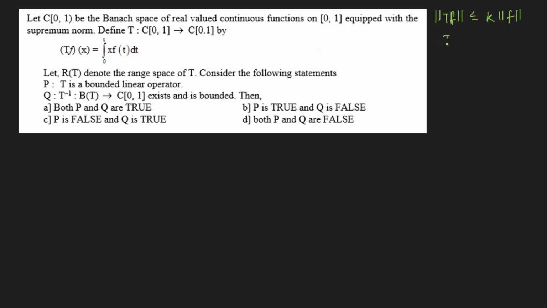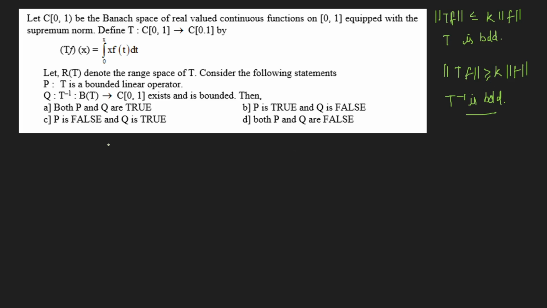Let's suppose T inverse exists. If I prove that the norm of Tf is greater than or equal to K times the norm of f for every f, then taking this to the other side I'll get that T inverse is bounded, right? If I get a lower bound for T, that means T inverse has an upper bound. So using these two formulas, we'll check whether T is bounded or T inverse is bounded. Let's start with our T.